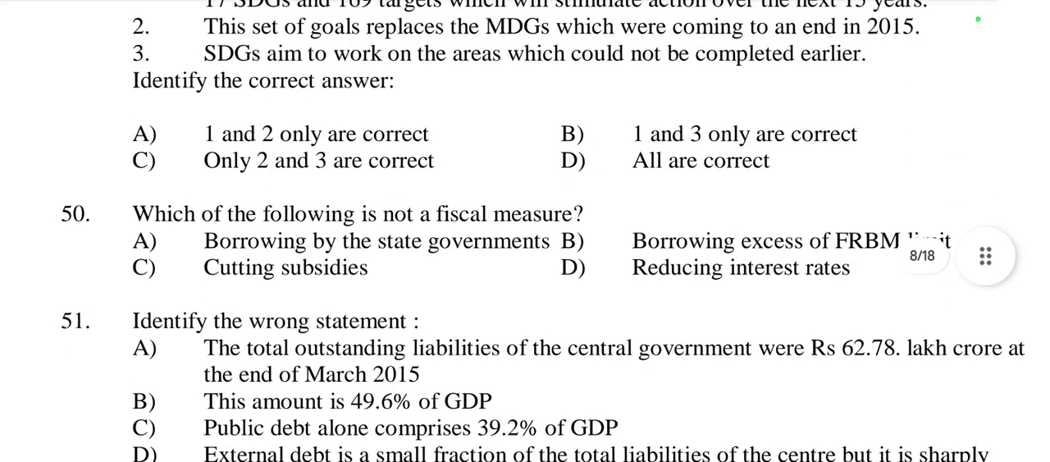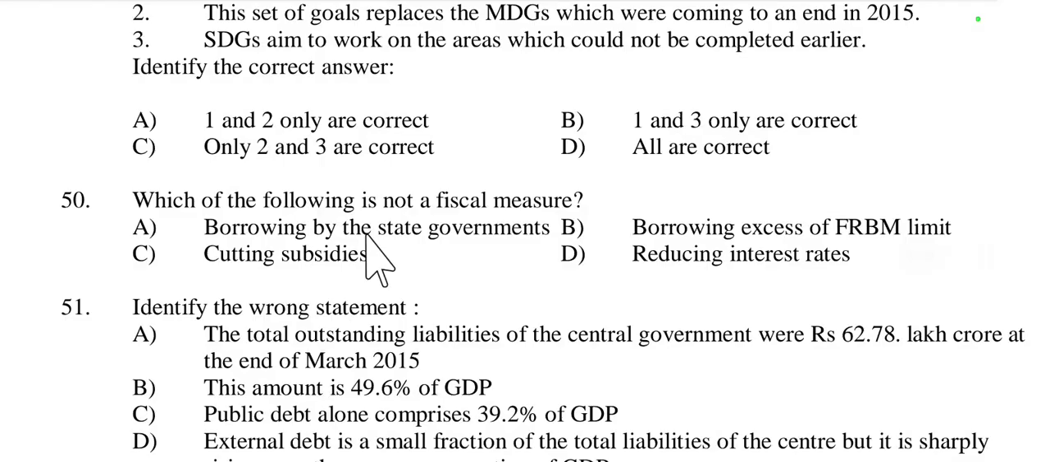Then let's come to question number 50. Which of the following is not a fiscal measure? First one is borrowings by the state government. This is a fiscal measure. Then borrowing in excess of FRBM limit, means Fiscal Responsibility and Budget Management limit. This is also included in fiscal measure. Then cutting subsidies. This is also related to fiscal measure or government measure.